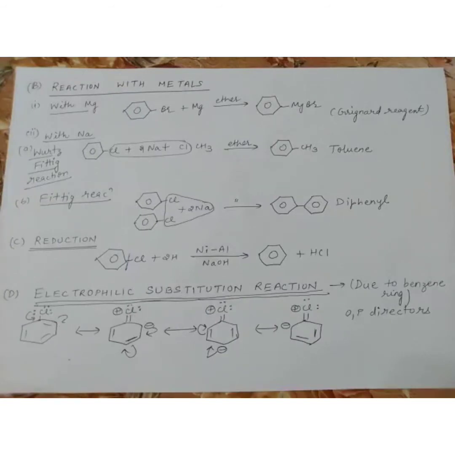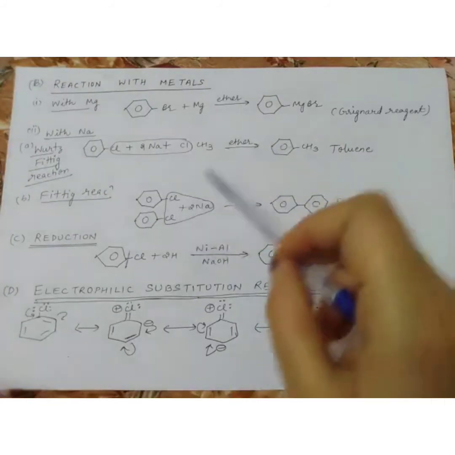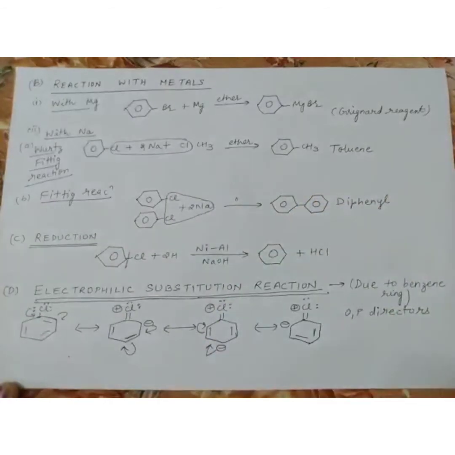Now moving to the next type of reaction given by haloarenes, and that is the reaction due to the benzene ring. In all these reactions we have seen that only the halogen is taking part, the benzene is not taking part. But now we'll discuss only those reactions in which the benzene takes part. These reactions are known as electrophilic substitution reactions. Electrophilic substitution means replacement of one electrophile, one positive, by another positive. So these reactions are due to the benzene ring.